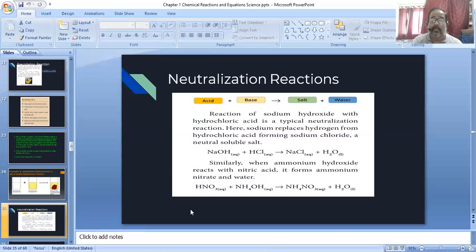Similarly, nitric acid, an acid, HNO3, reacts with ammonium hydroxide. After that reaction it makes ammonium nitrate and water. So ammonium nitrate is a salt, and water forms. So when an acid reacts with a base and converts into salt and water, this reaction is called a neutralization reaction.